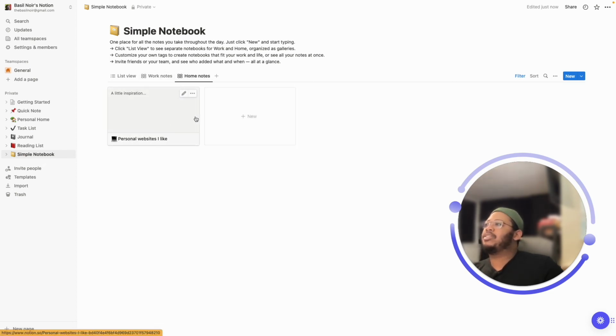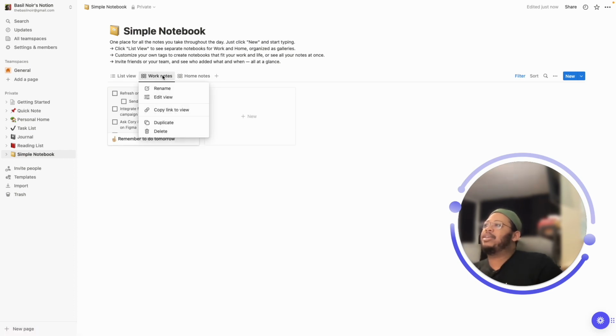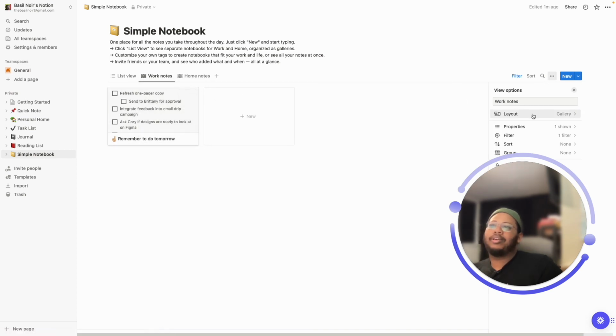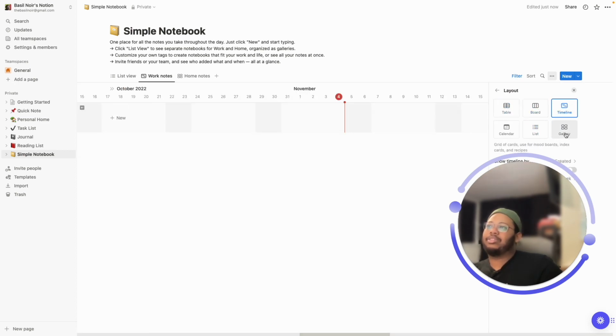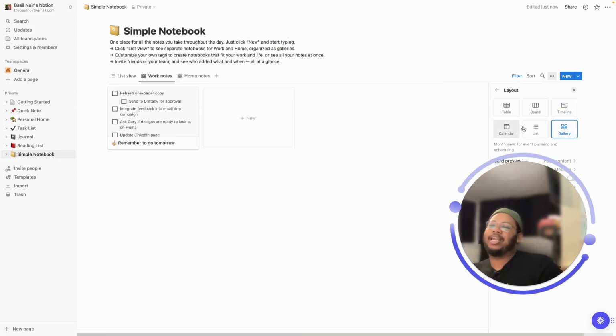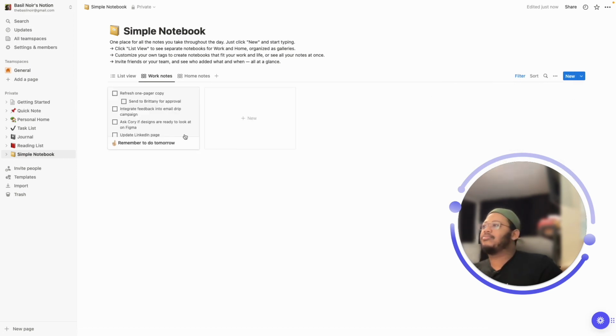Now, the notes are set up on a grid here, which is fine, and that's just because that is how this view is set up. If you wanted to view it differently, you could change it from a gallery to a list, to a table, to a board, to a timeline, but we'll keep it to gallery for now. Cool.